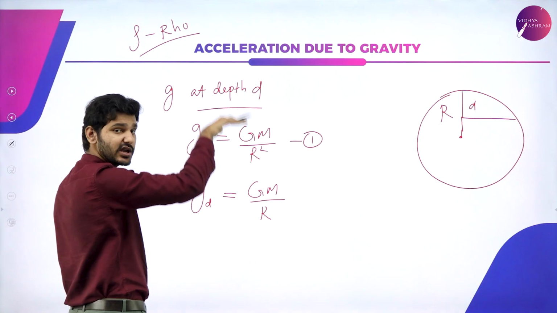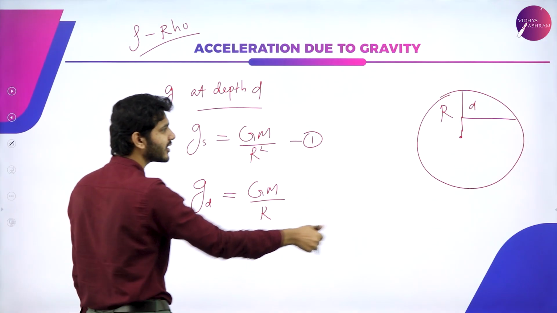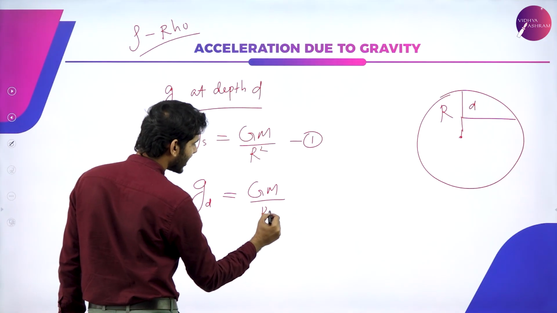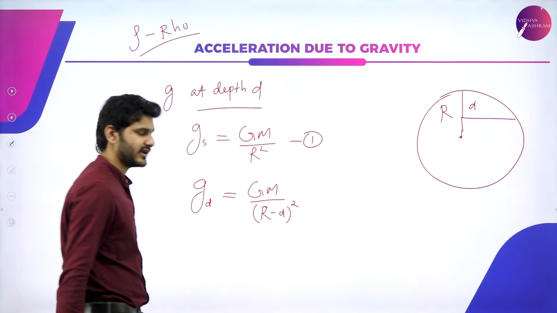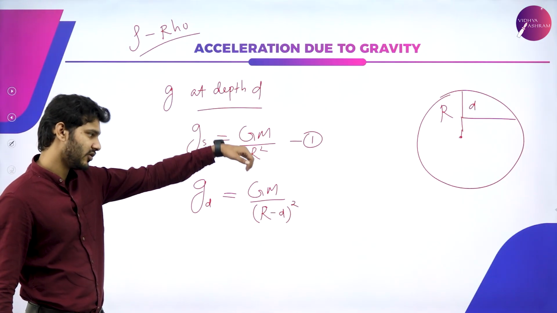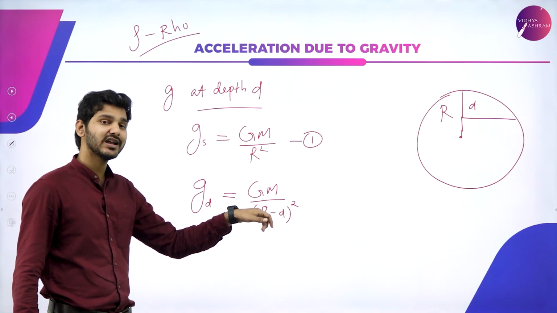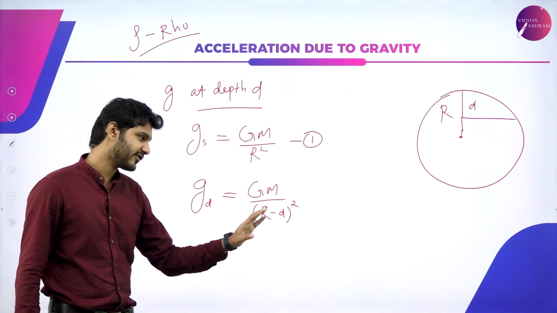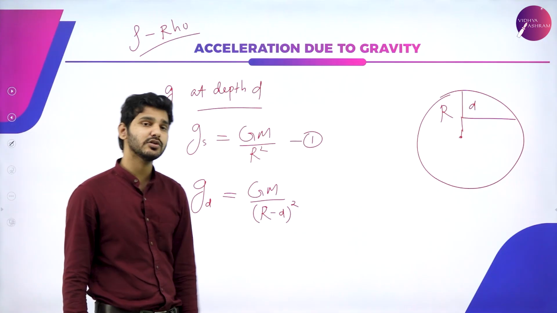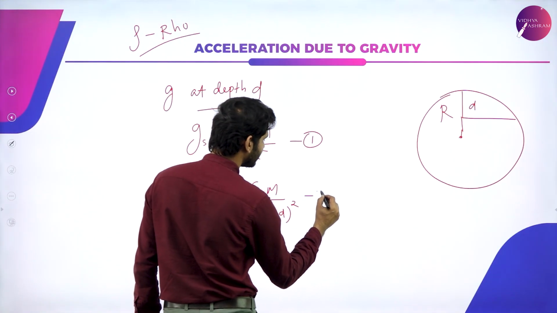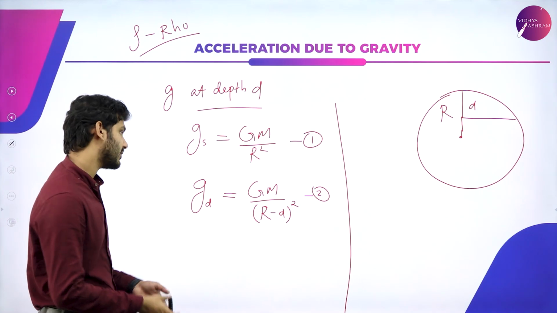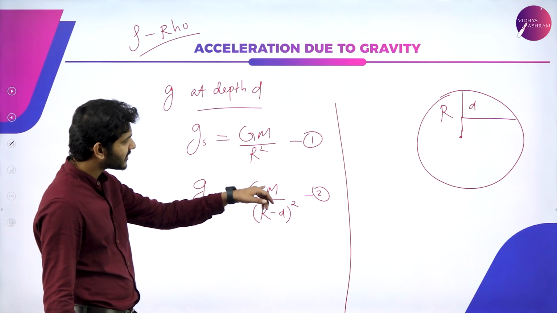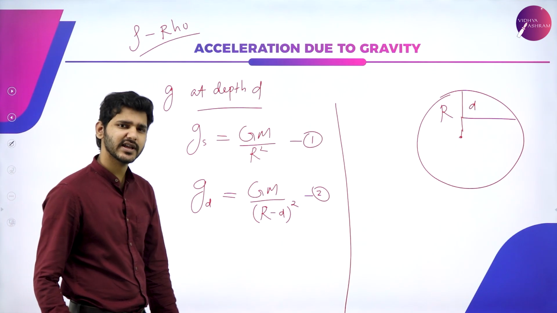It was plus h, now it is minus d because we are going inside. Once it was r square, now we are going inside, which means that much distance has to be subtracted from the radius. Let's name it equation number 2. That much is clear. Now the density part comes in, where I'm going to express these two masses in terms of densities.